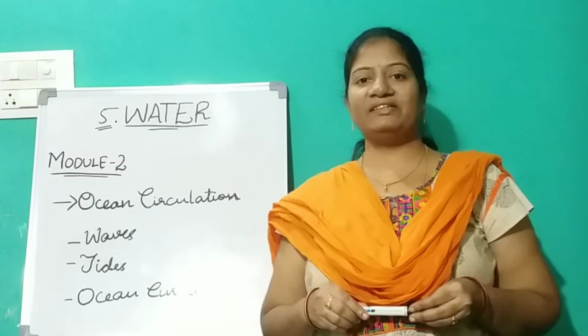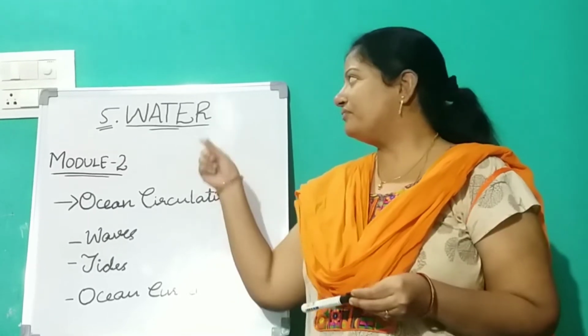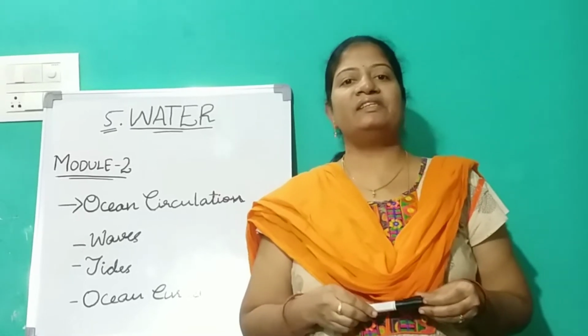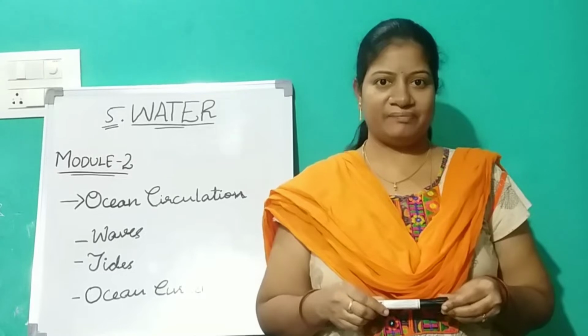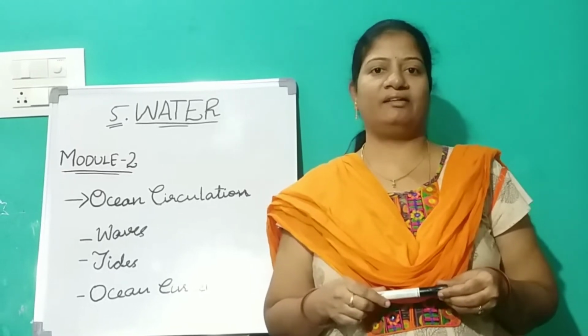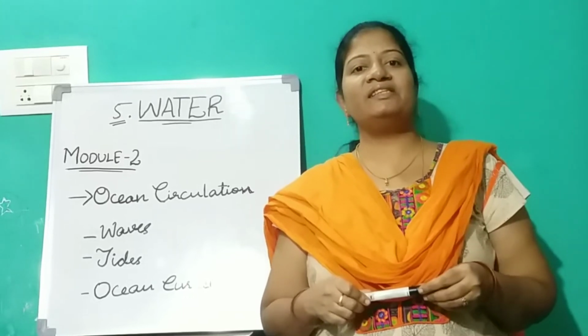Today we are going to discuss module 2 of the lesson Water. In the previous module we discussed the water cycle, the importance of water, and the distribution of water.